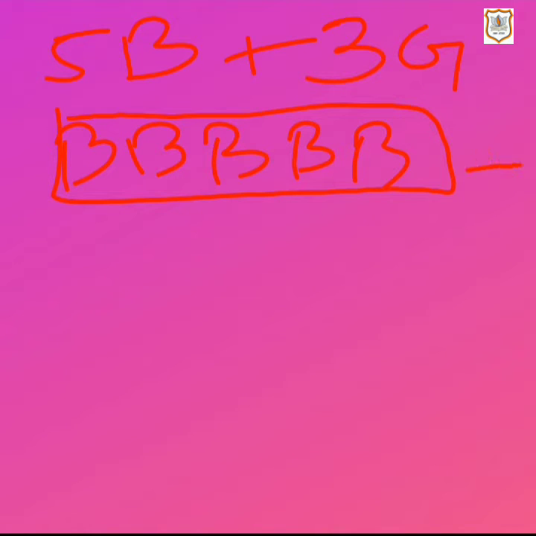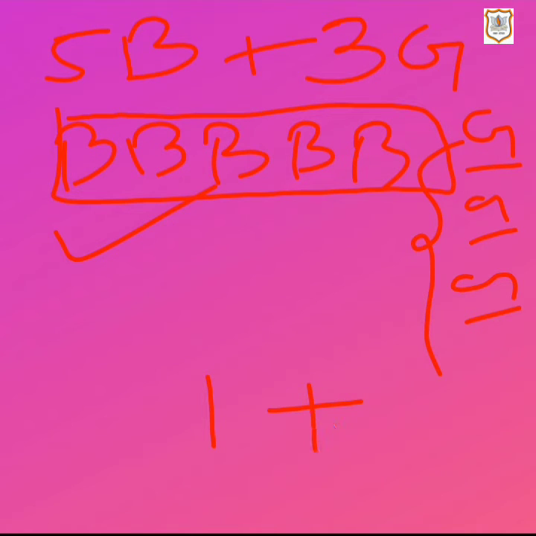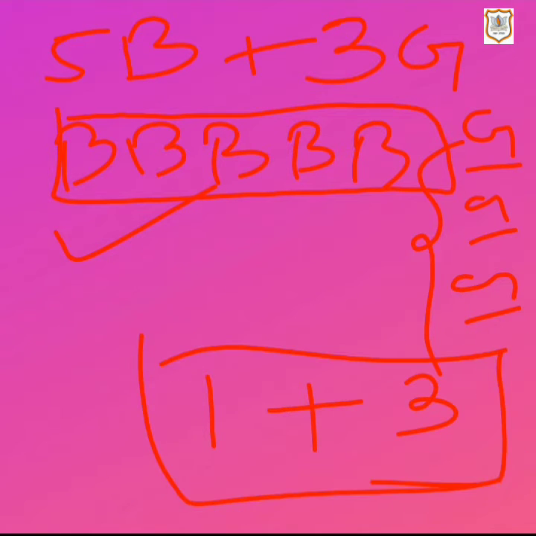For girls, it is not said that they should be together, so we can arrange girls in any way. So boys are seated on one bench, girls are seated on 3 different benches. So for boys it will be 1 bench and for girls it will be 3 benches. So these are 4 persons, 4 benches, that will be 4p4.